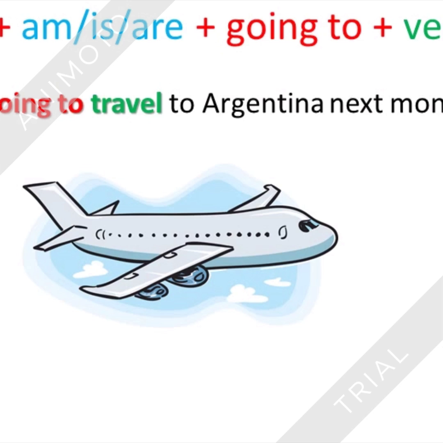So for this we have to take into account some aspects. First, you need to conjugate the verb to be. In blue color, you have is, am, or are. Depending on the subject, you write the verb. After that, you write going to, that is with red color, and after that, you write the verb in present. In this case, it is travel. I am going to travel to Argentina next month.